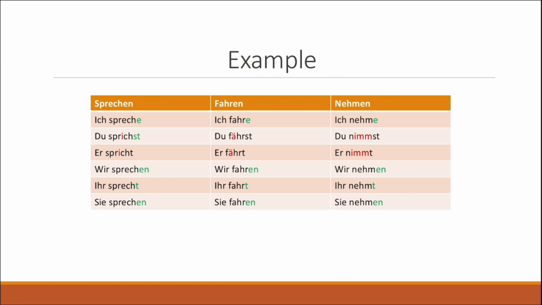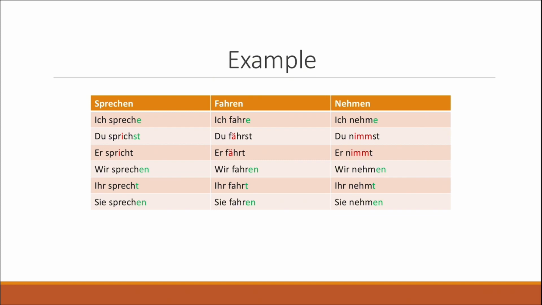But other than that, another very important thing to notice is that even though we saw that the root vowel is changing in the second and third person singular, the ending of the conjugations is still remaining the same for all persons. So we already discussed this in lesson 4 while talking about the present simple, but we can see how the endings e, st, t, and en are basically staying, even though we're talking about irregular verbs.